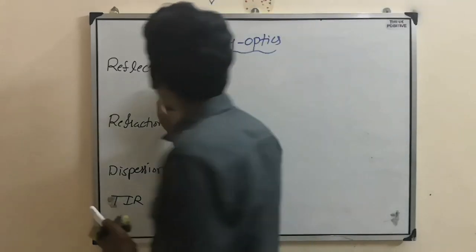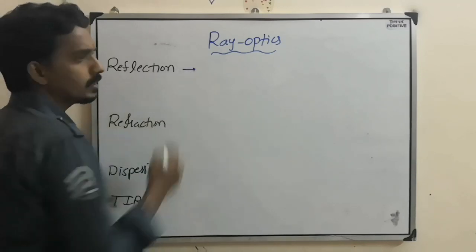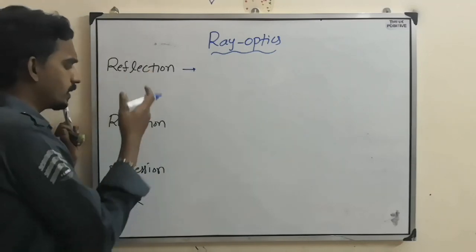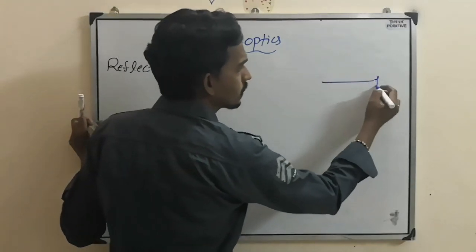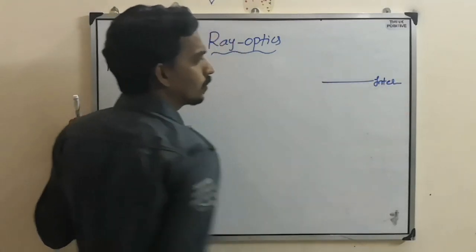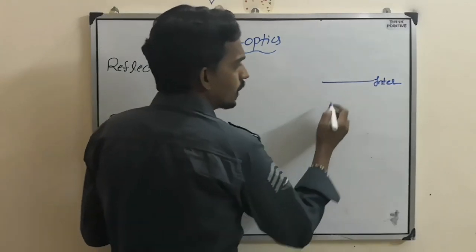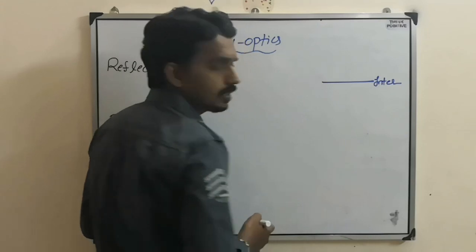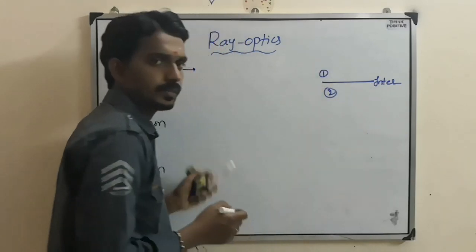So the very first thing when you consider reflection, refraction, anything: the first thing we require is an interface. In the whole chapter we require one interface. An interface is a common surface which separates two different media, medium 1 and medium 2.